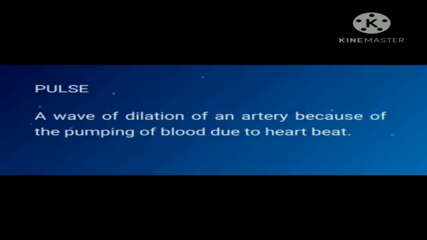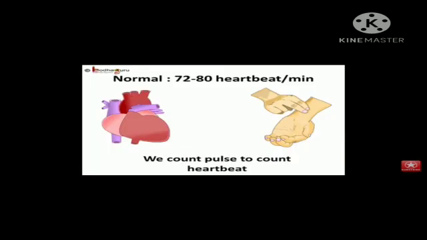And what is pulse? It is a wave of dilation of an artery because of the pumping of blood due to heartbeat. Because of the pumping of blood, the arteries dilate and a wave of dilation spreads through them, and this dilation can be felt on an artery which is located superficially, such as the artery located in your wrist below the base of the thumb, and this wave of dilation is called pulse.